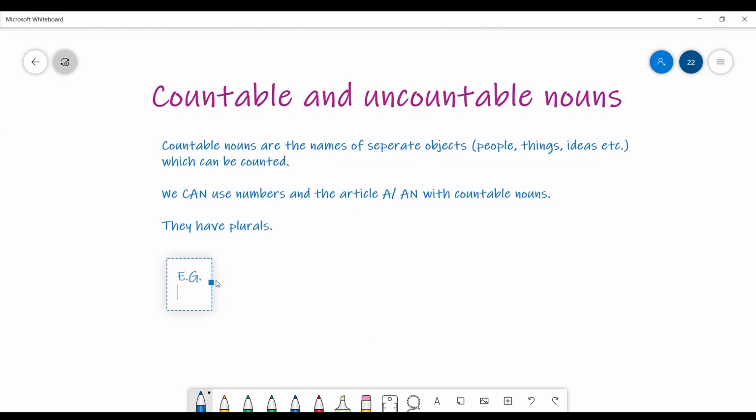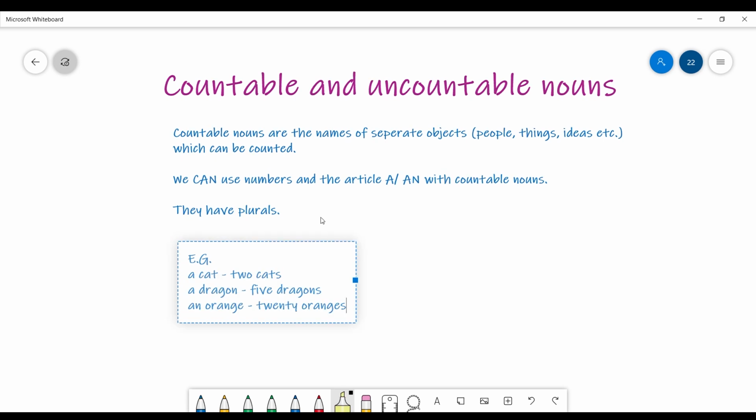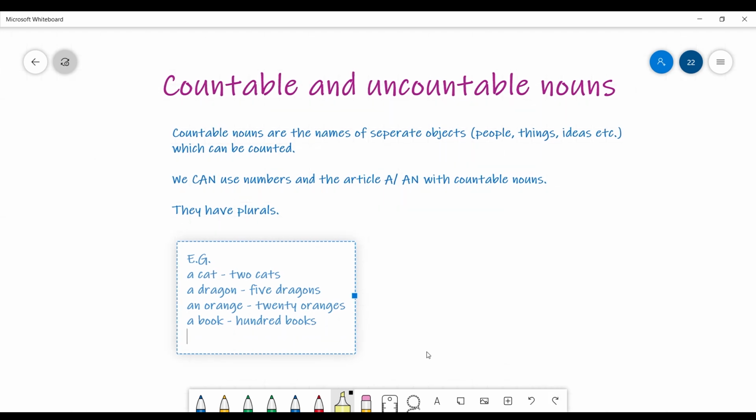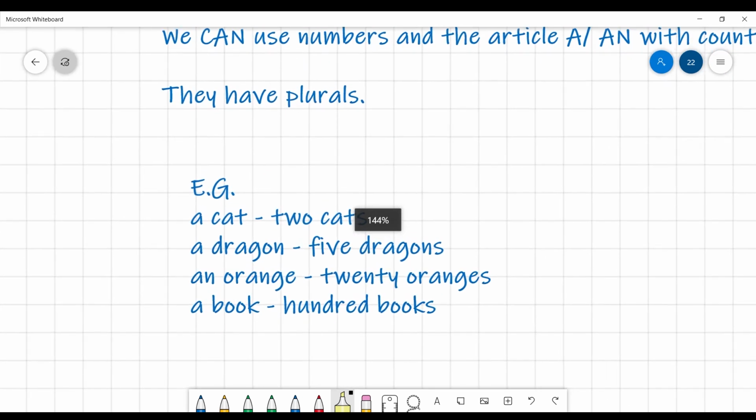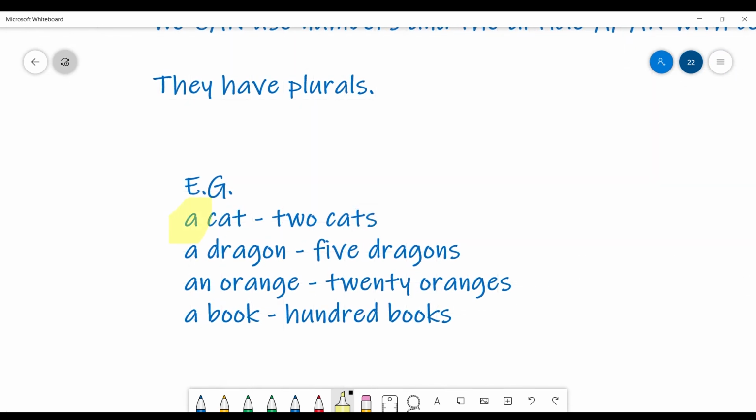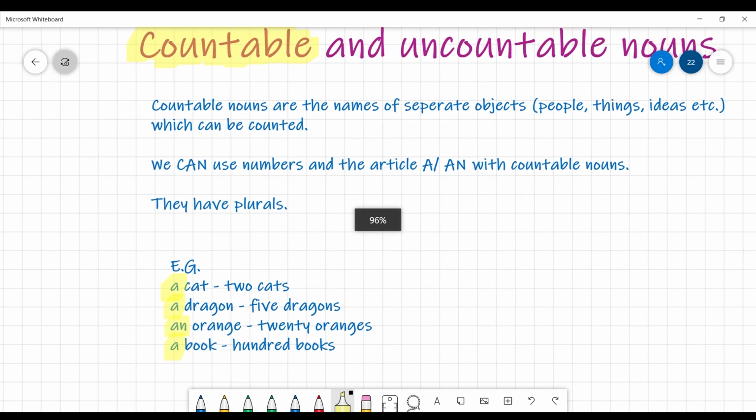Let's look at some examples. Yeah, we can say a cat. If it is one countable singular noun, we say it together with an article, a cat, and we can count it: 2 cats, a dragon, 5 dragons, an orange, 20 oranges, a book, 100 books. We can count it, so we are calling it countable nouns. Okay, think about your own examples. And once again, at the beginning of countable nouns, if they are in singular form, we are using article a or an.